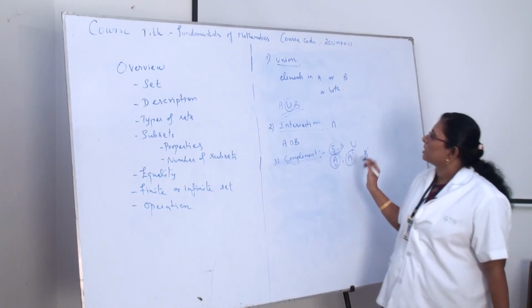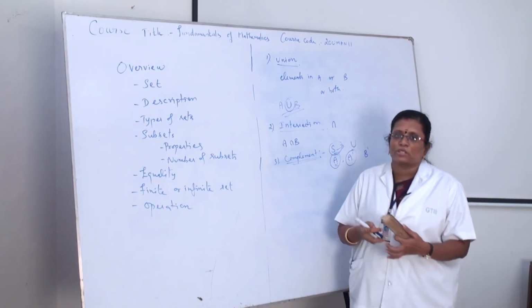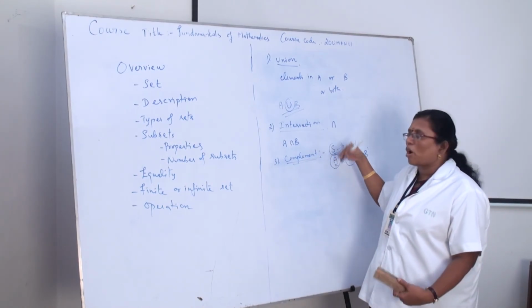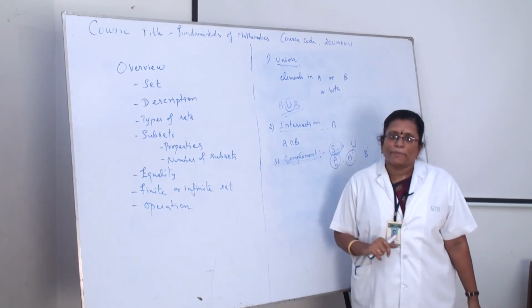So, these are the operations we can see: the first operation is union, the second operation is intersection, and the third operation is nothing but the complement.